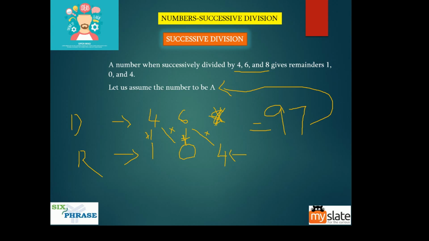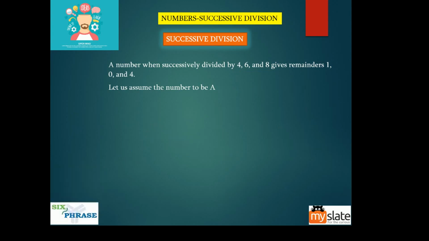Okay. Now, what does this 97 do? Take this 97. Now, we should divide this 97 by what? 4. First thing is divide it by 4.